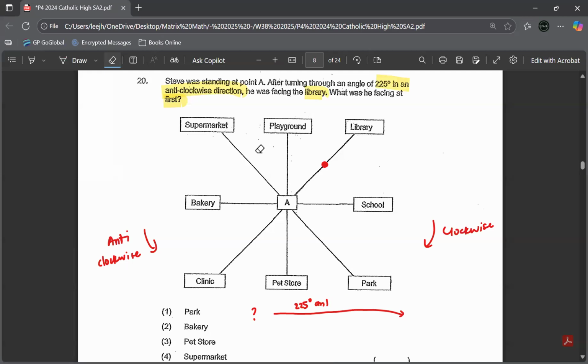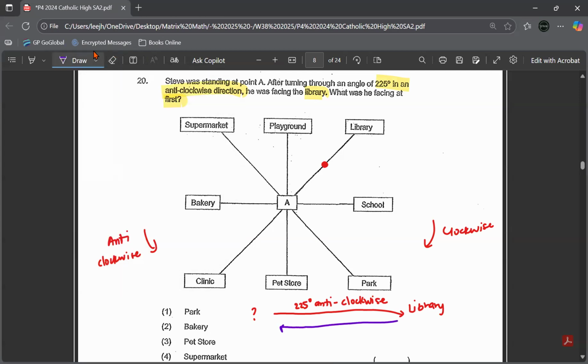Sorry, clockwise. Okay, he will be facing the library. So this is the after. This is the ending. Okay, so I need to work backwards to find out where he was facing at first, which means the opposite way will also be 225 degrees, but in this way, going opposite means it becomes clockwise. So from the library, I'm going to go 225 degrees clockwise.